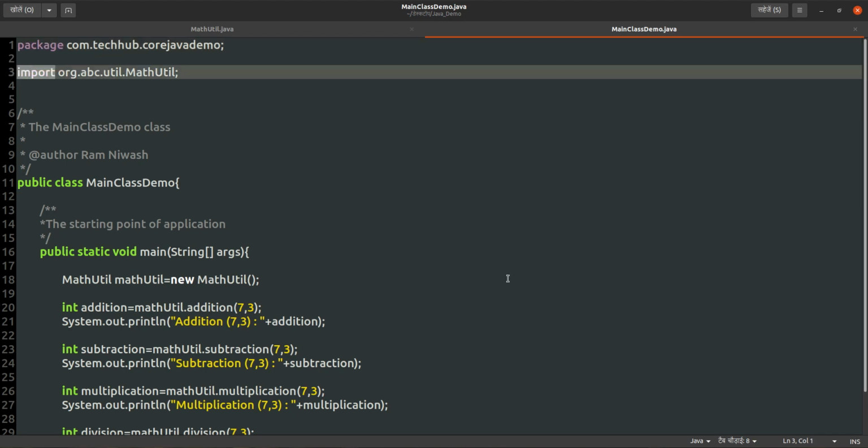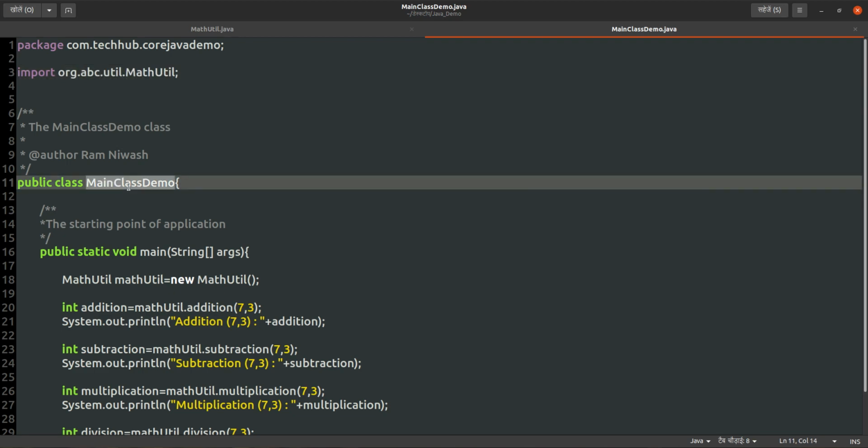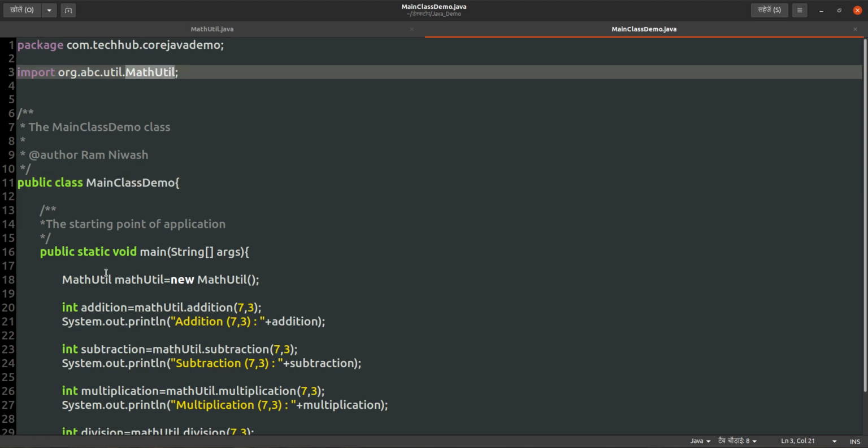The import statement is used to import other classes into the present class. Here the present class is main class demo. In this main class demo we want to import math-util.